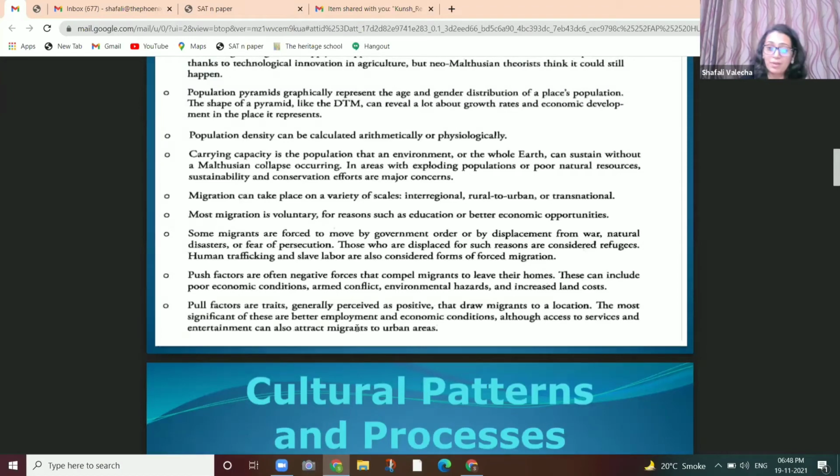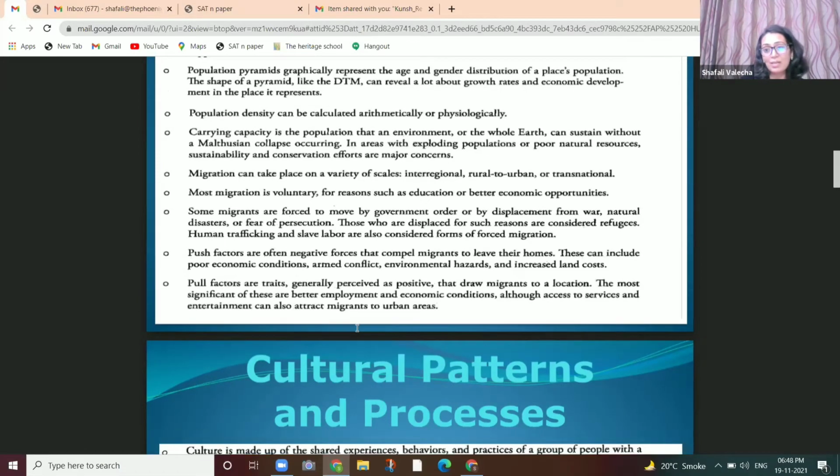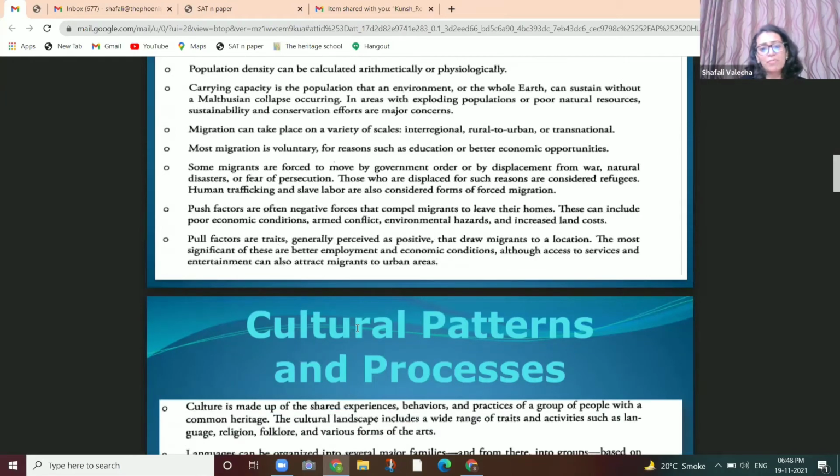Population pyramids, a very important topic, where we show you a lot of pyramids and how to compare. Population density is covered with all the definitions, carrying capacity, migration patterns, push factors, pull factors, and there are differences between them. Pull factors are mostly when migrants move to a location for better employment and economic conditions. Push factors compel the migrants to leave their homes. So we tell you all the differences so that you can make easy, quick guesses when you do MCQs.